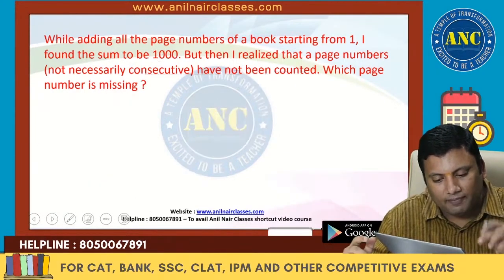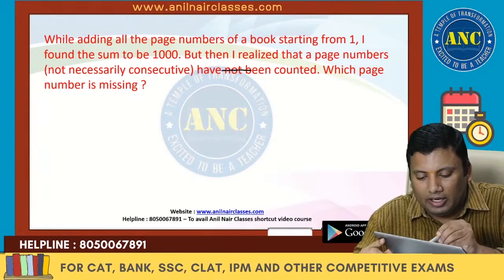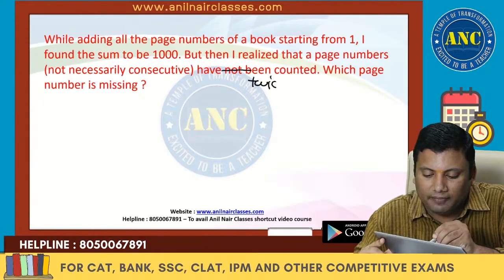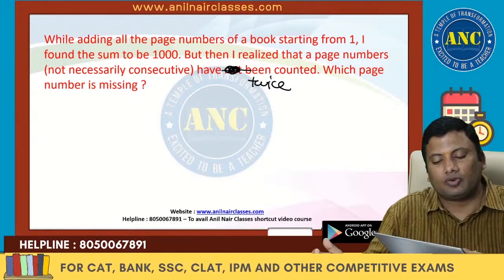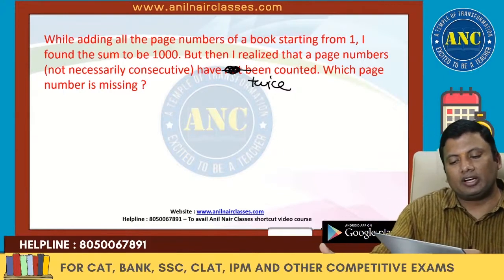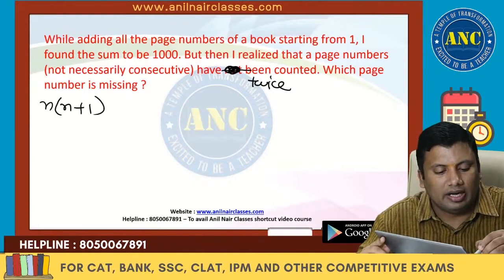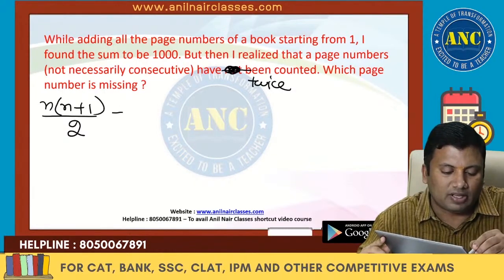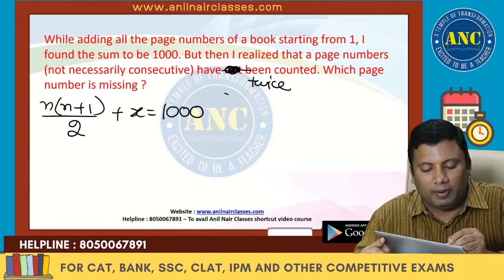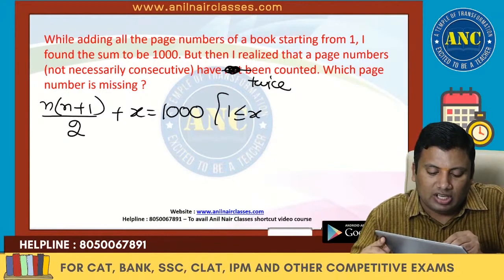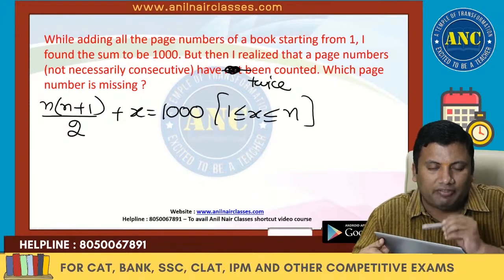Now see here. Suppose one page number has been counted twice. So if one page number is counted twice, the sum is actually n into n plus 1 by 2 plus x, where x is the page number which is counted twice, and it should be from 1 to n.